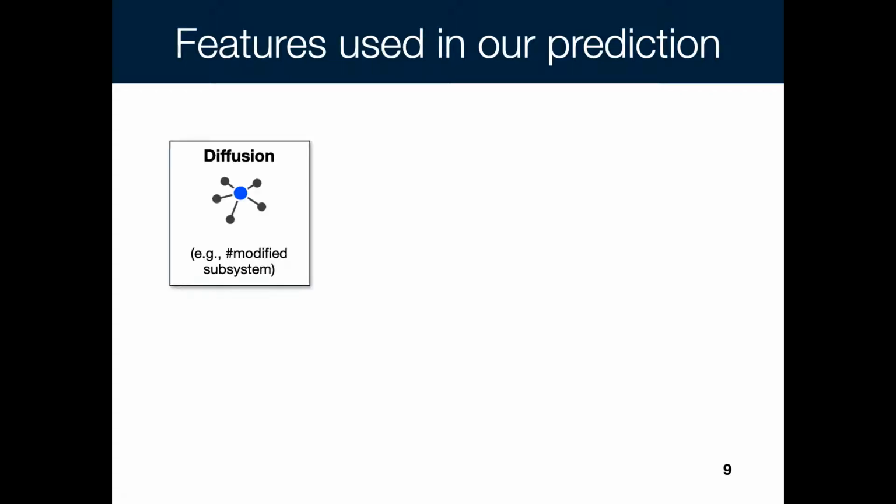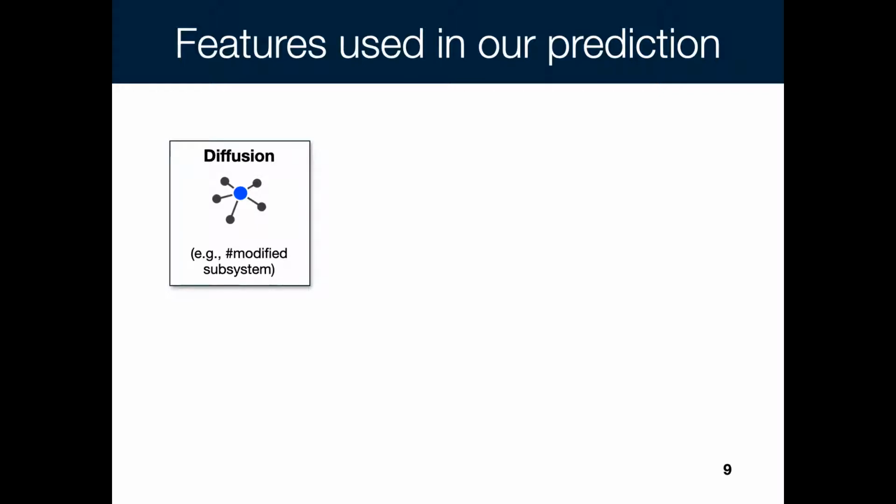The first dimension is the diffusion features. The main idea about diffusion features is that if a developer has to change many things across the system or the project, this can give an indication that this commit is difficult and it will not be skipped.